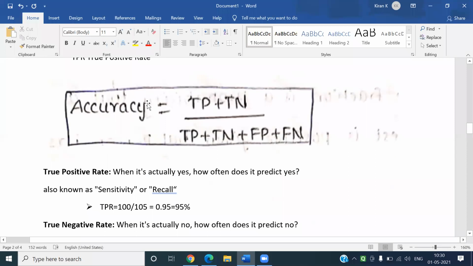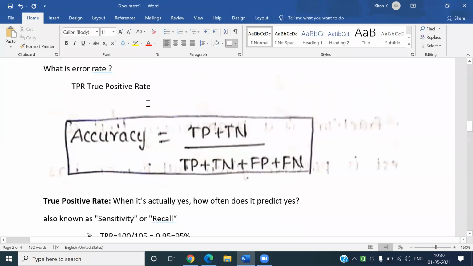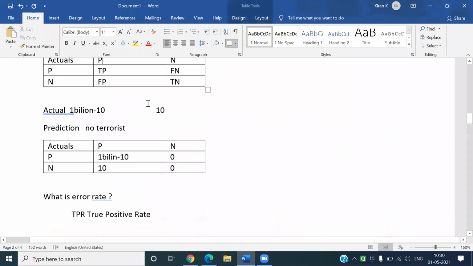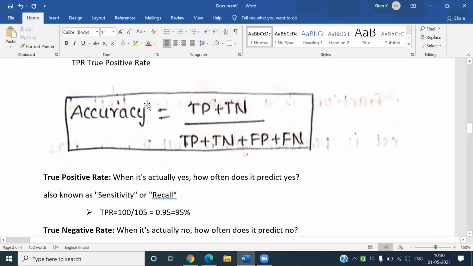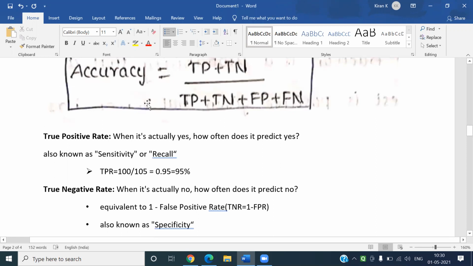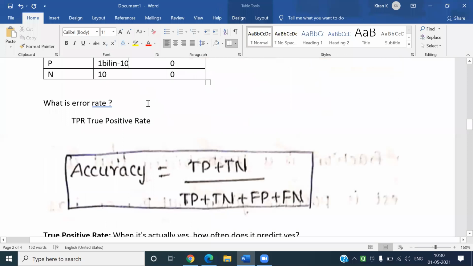TPR is also called sensitivity or recall. What do you mean by that? It is TP by TP plus FN.